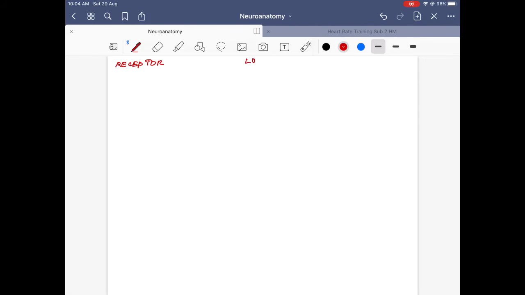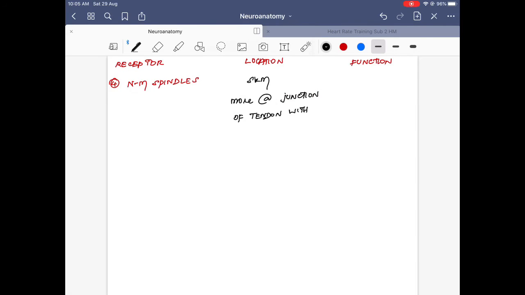Then under the same headings we are going to discuss the neuromuscular spindle. Neuromuscular spindles are found in skeletal muscle. They are most numerous towards the attachment of the tendon and the muscle, that is, at the junction of tendons with the muscle. Its function is to provide the CNS with information regarding muscle length, the rate of change in muscle length.